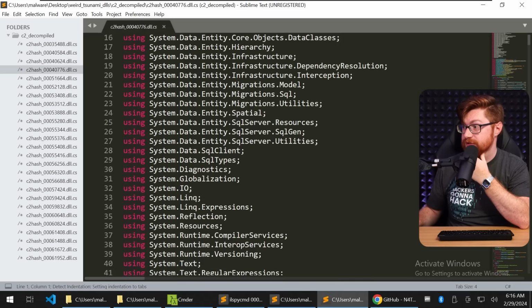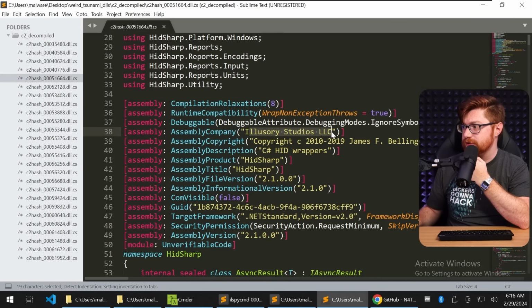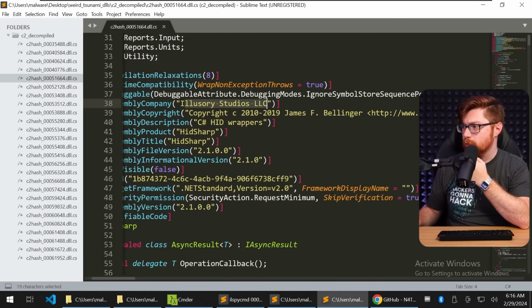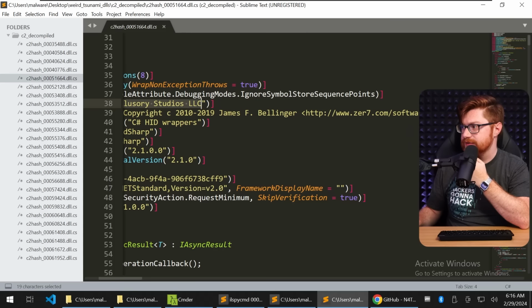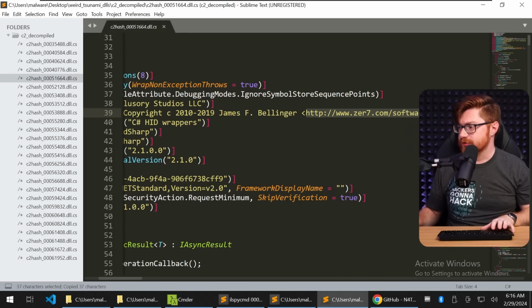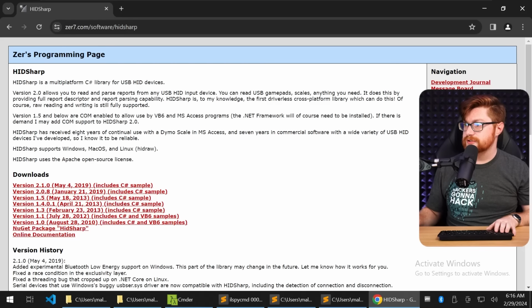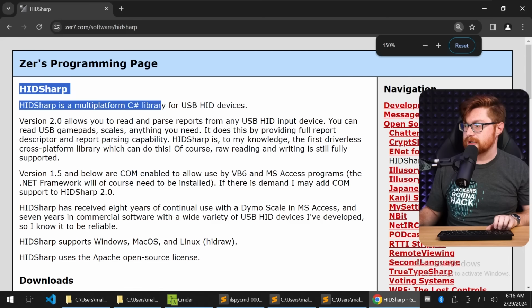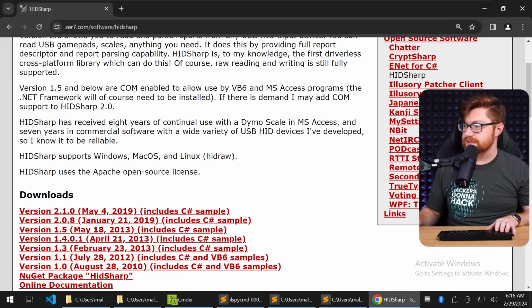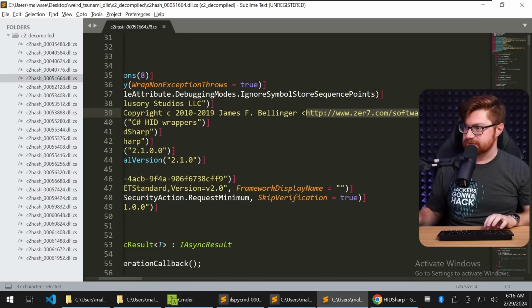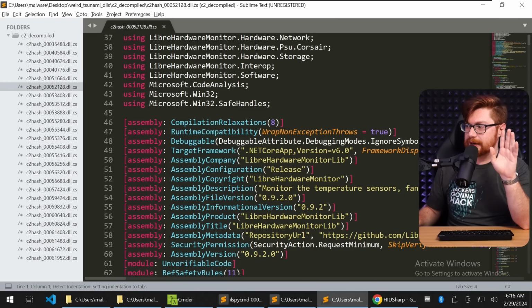Serviceable, okay, Microsoft working with SQL Server, SQL databases, Illusory Studios, HidSharp. What is that? They have a link. Illusory Studios sounds kind of weird. HidSharp is a multi-platform C# library for USB hardware devices. Is it just gonna pull out attached devices? Because I still get InfoStealer vibes, not gonna lie.